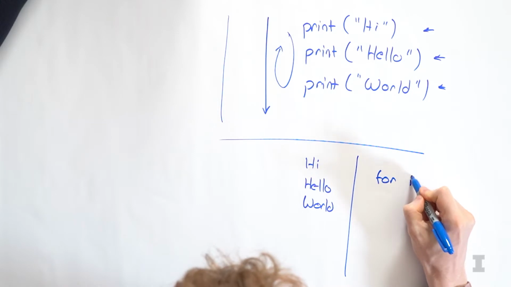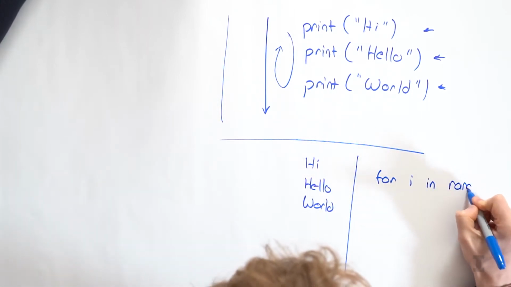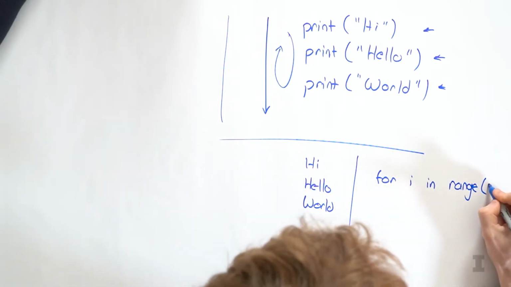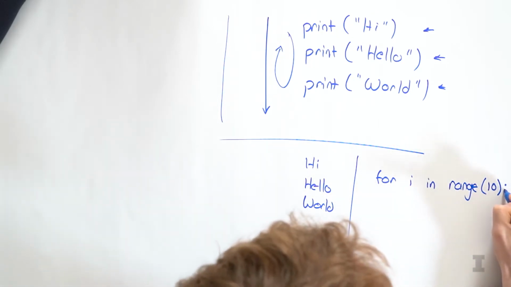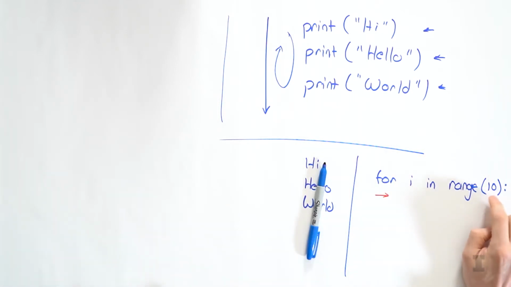And we'll say for i, then the word in, and then the word range. Inside the parentheses after range, we specify how many times we want the loop to run. So if I say for i in range 10, and then put a colon, the colon indicates that everything following this line is going to be indented and repeated the total number of times mentioned inside the range statement.